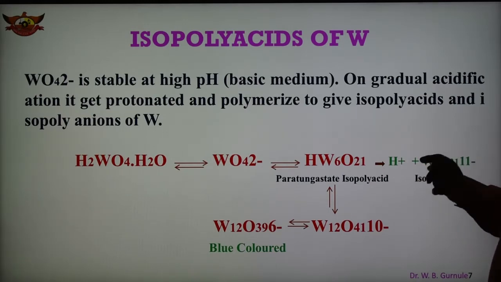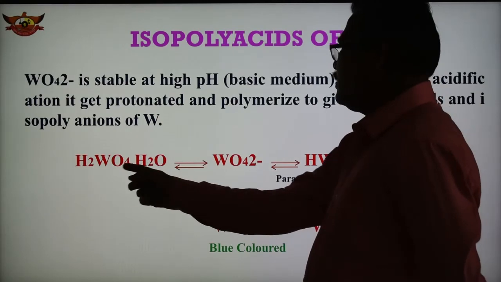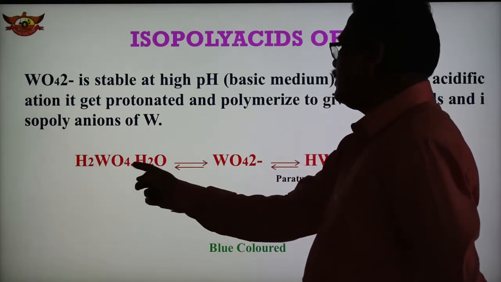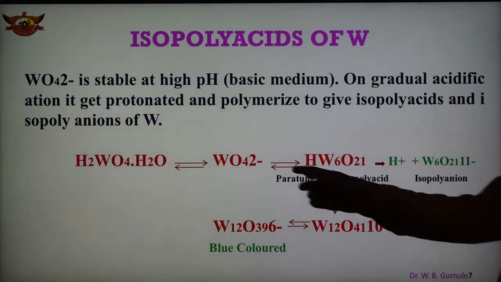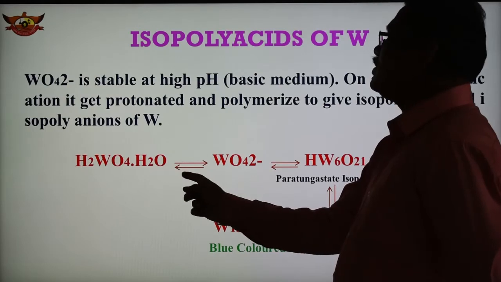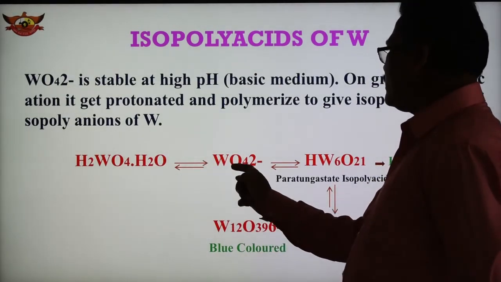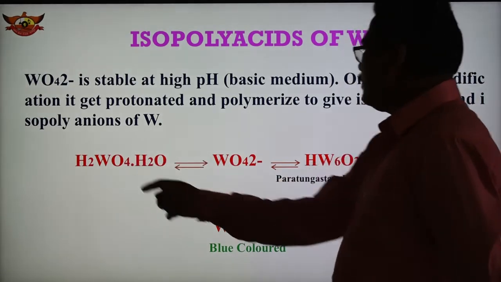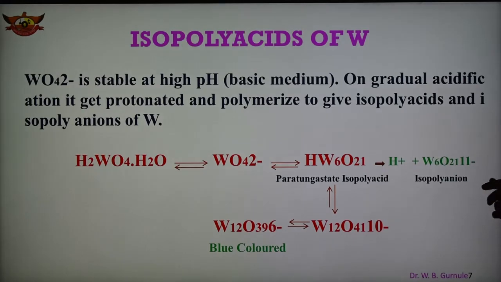So this is the isopoly acid anion. This is the anion of the isopoly acid of tungsten. Similarly here we get H2WO4 and H2O. So it gets hydrated and also gets protonated. This compound is obtained when the pH is greater than 7. When pH is greater than 7, then this oxide undergoes the reaction, forming this compound. When pH is 6, then we get this compound, forming the isopoly anion.